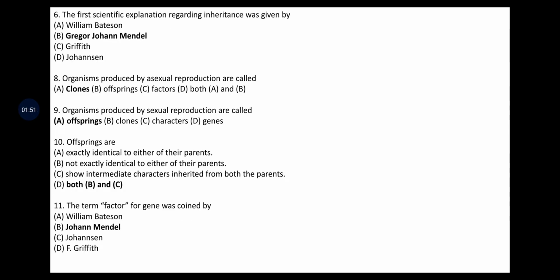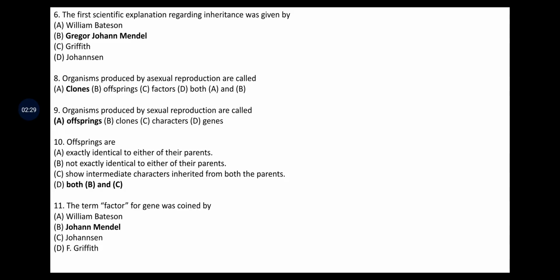Sixth question is, the first scientific explanation regarding inheritance was given by Bateson, Mendel, Griffith, Johansen are the four options. The first scientific explanation regarding inheritance was given by Mendel with his pea plant experiment. Next question is, organisms produced by asexual reproduction are called clones, offsprings, factors, both A and B. Here offsprings are by sexual fusion and factors are nothing but genes. So the answer is A, clones.